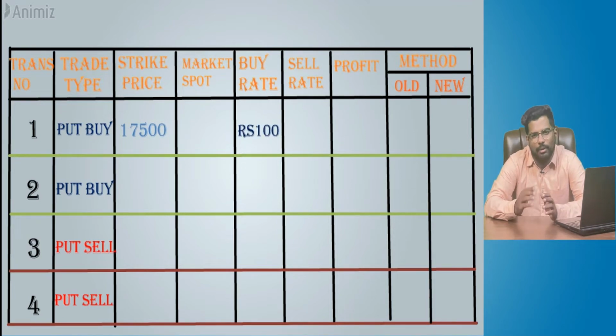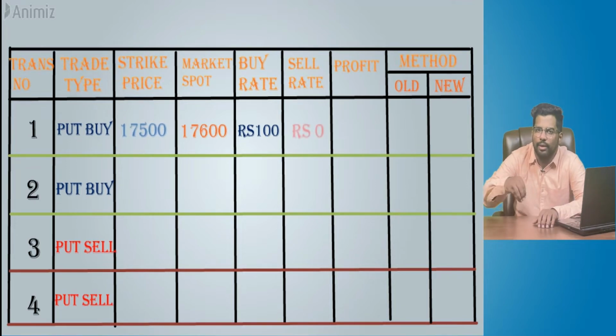On that expiry, the market has gone up and ended at 17,600, so this has become out of the money. Ideally, this will go to zero. So whatever you bought at 100 rupees, you are literally selling at 0 rupees, worthless. This is transaction number one. As per our rules, we have made a loss of 100, but we have to take the absolute term, so this 100 rupees loss goes to the turnover.